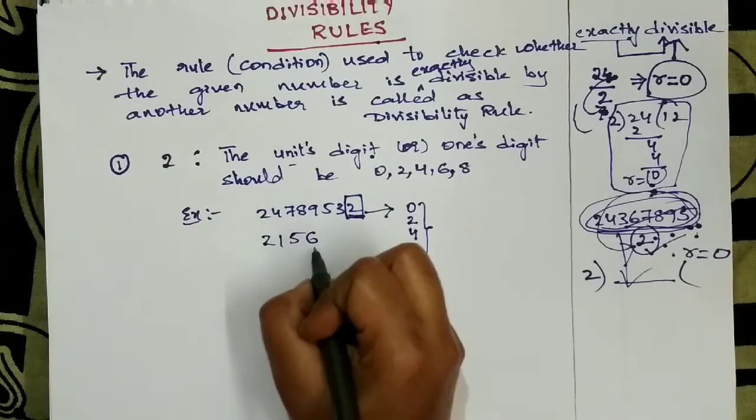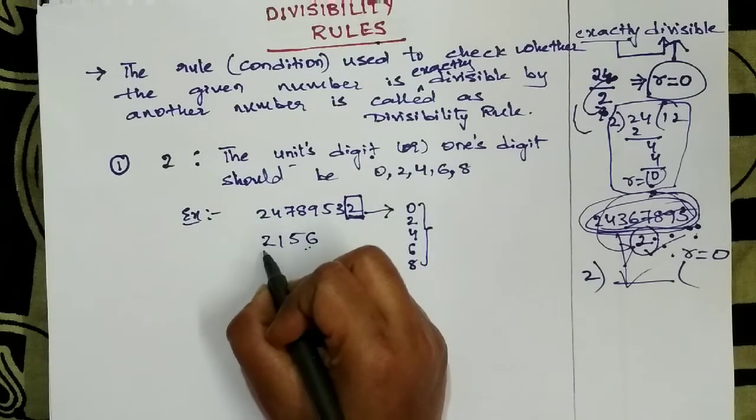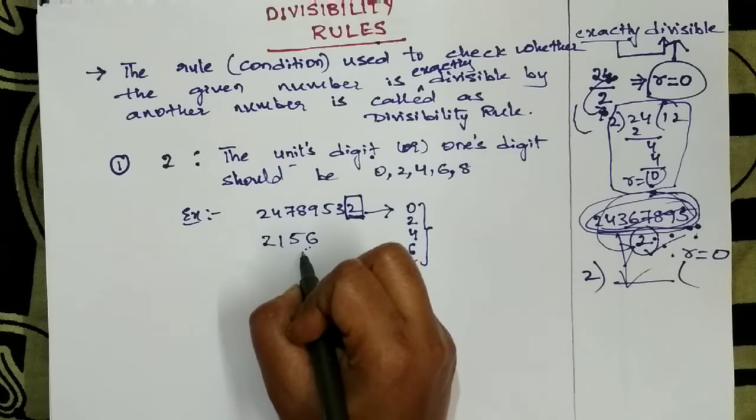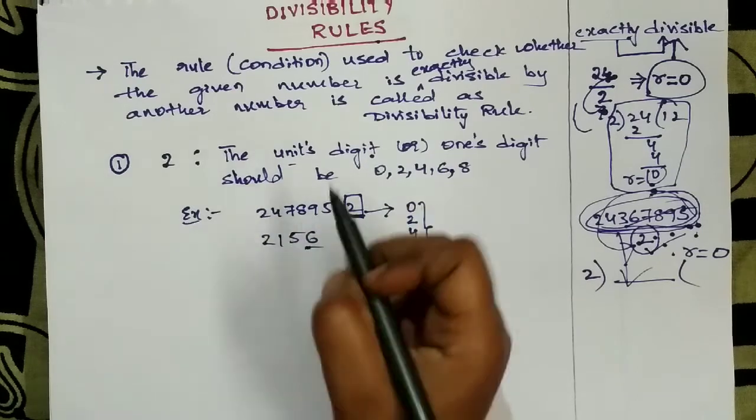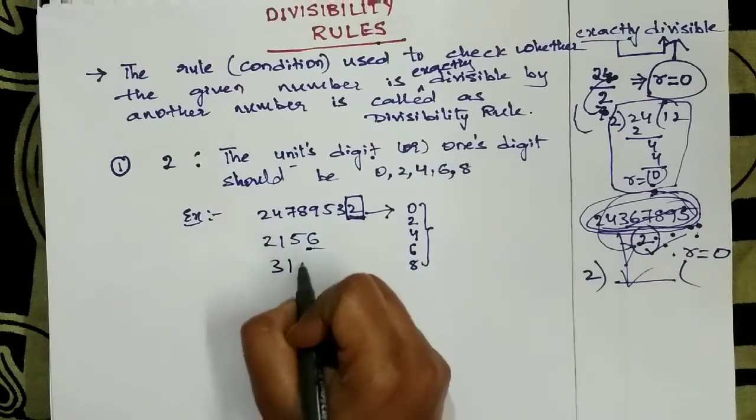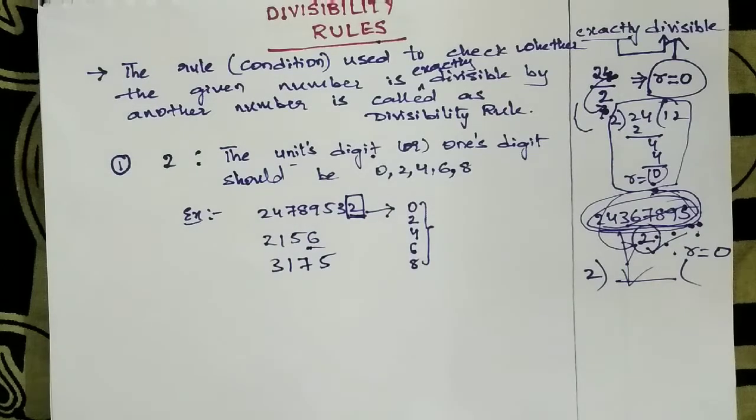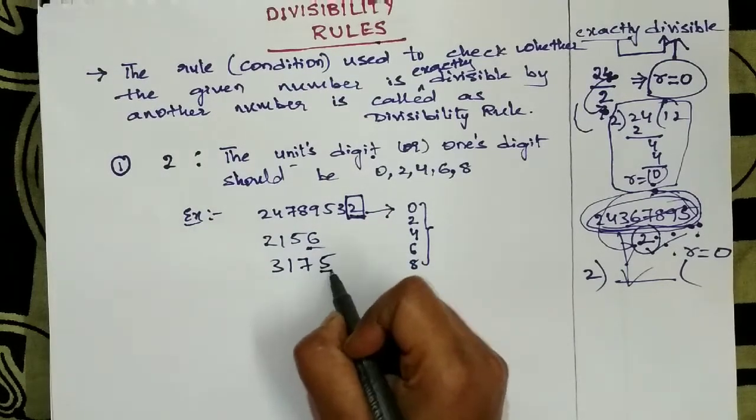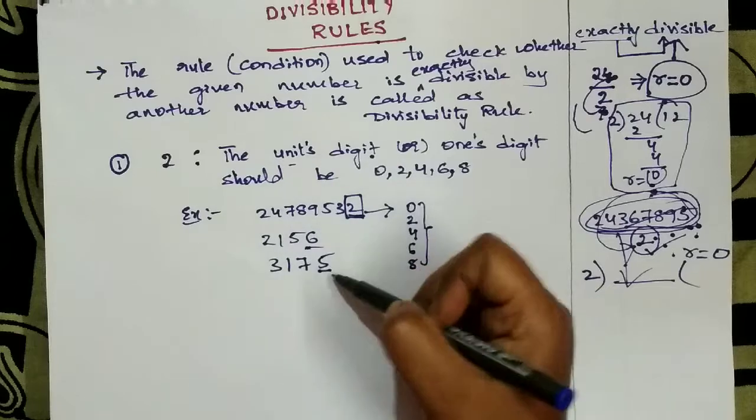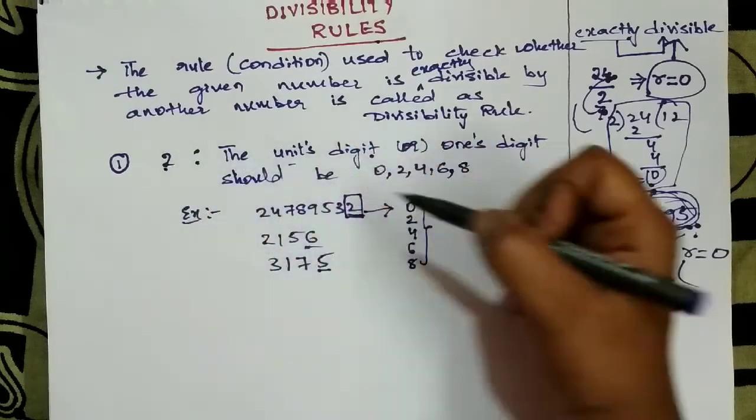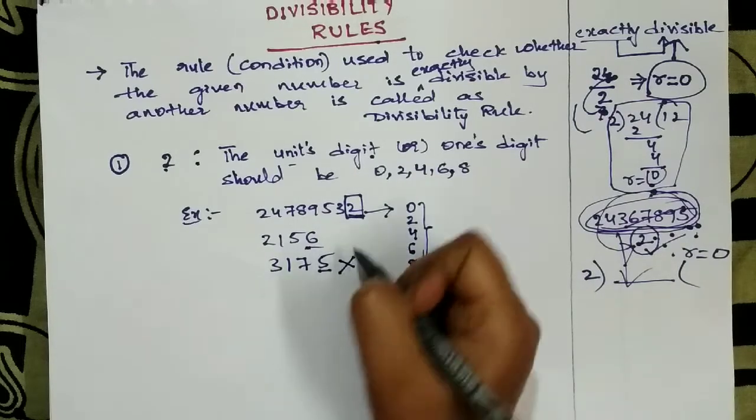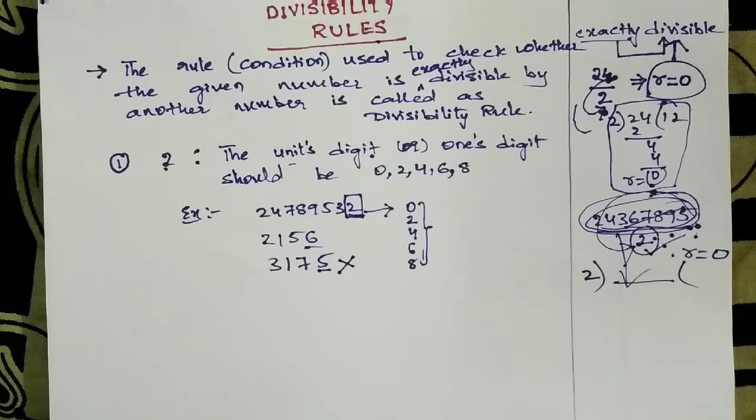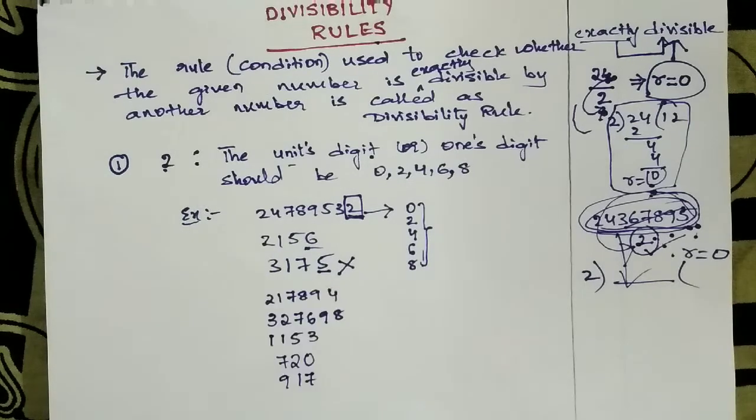Here also you can check whether this number is divisible. If I ask you to check whether this number is divisible by 2 or not, you have to see the units digit. Apart from this, suppose 3, 1, 7, 5. Here the units digit is 5, but in the rule of 2 there is no 5, so this number is not divisible by 2. Here I gave some examples.